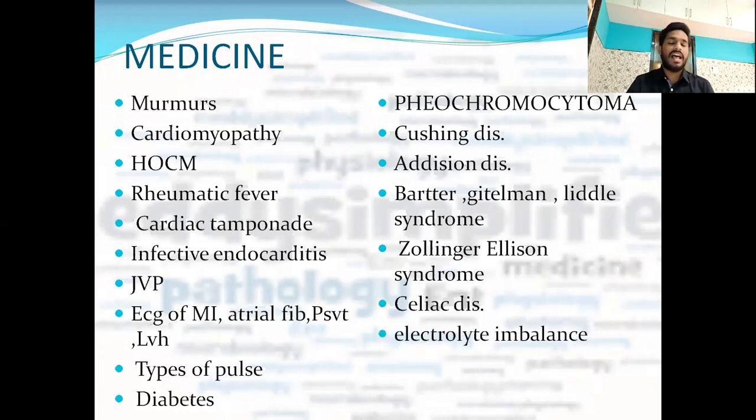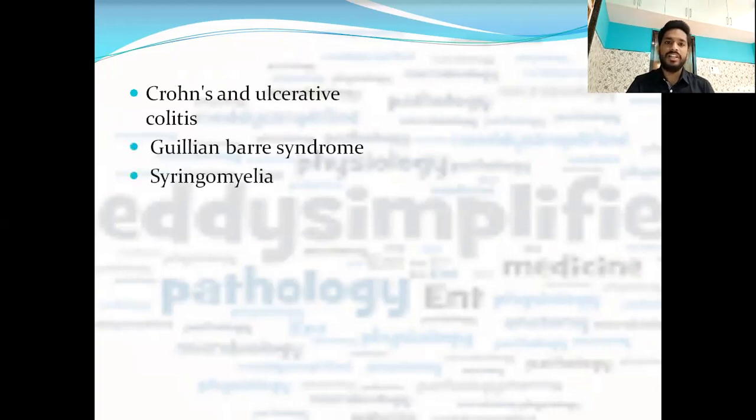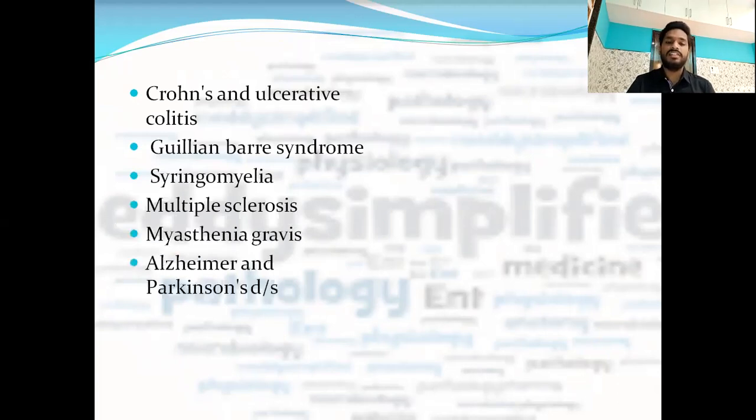electrolyte imbalance, that is acid and base imbalance, types of kidney stone, and Crohn's and ulcerative colitis, Guillain-Barré syndrome, syringomyelia, multiple sclerosis, myasthenia gravis, Alzheimer's and Parkinson's disease, CSF analysis. You should know to do the CSF analysis very well. Types of headaches, very important. Every time a question has been asked from this topic.